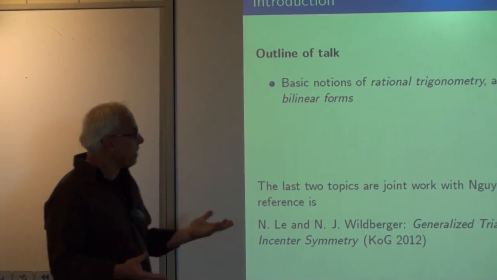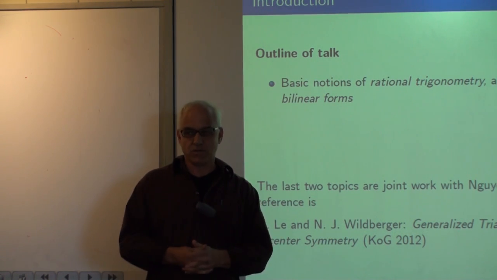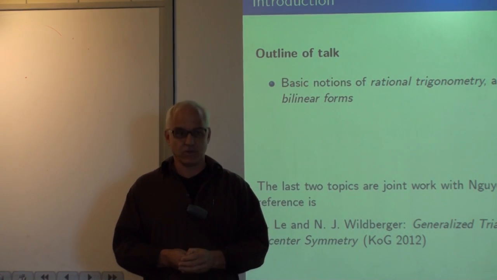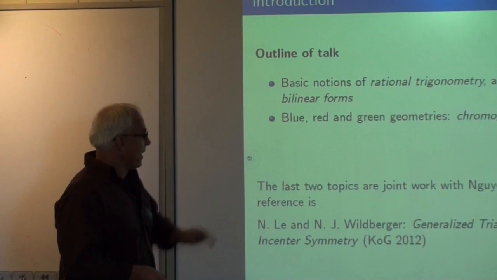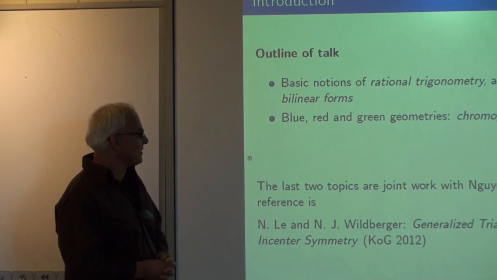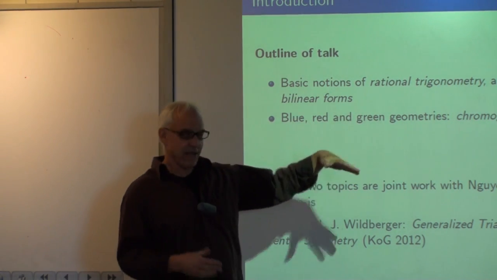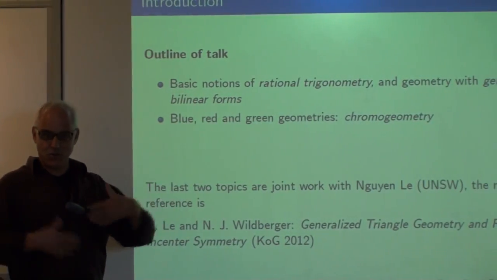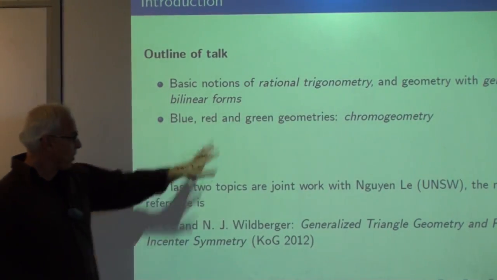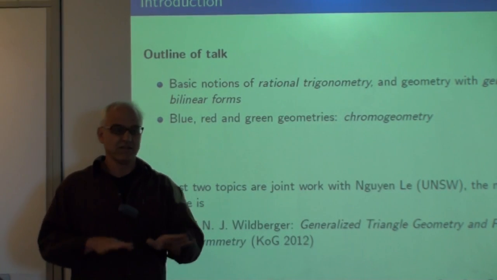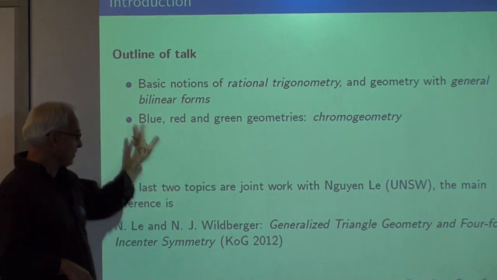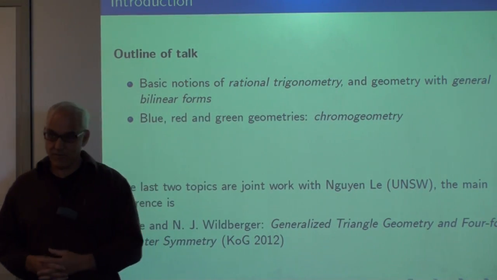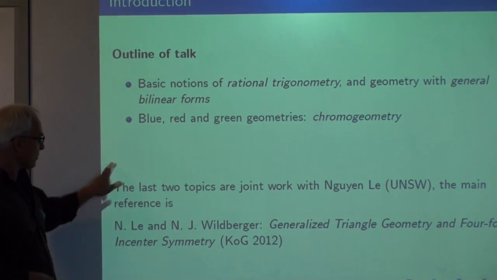and I'll talk about geometry with general bilinear forms. So it's a rather general approach to metrical geometry. And then we'll, in particular, look at three planar geometries called blue, red, and green. Blue geometry is just the ordinary Euclidean geometry, while red and green are two relativistic geometries. And these three geometries sort of fit together in a beautiful way that's called chromogeometry.